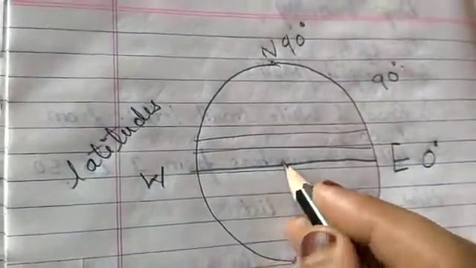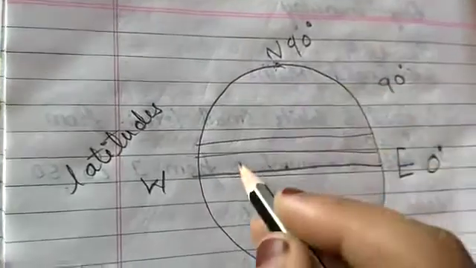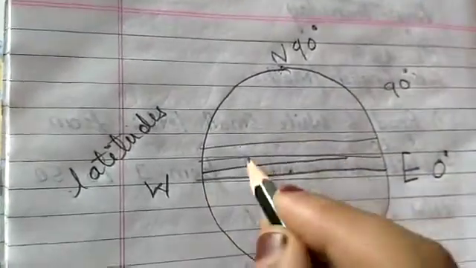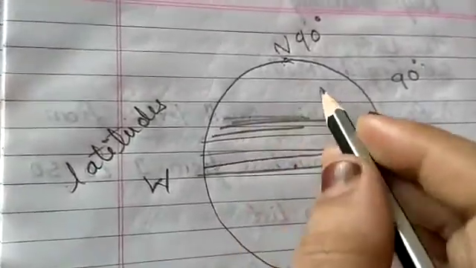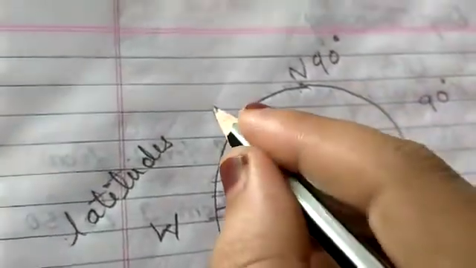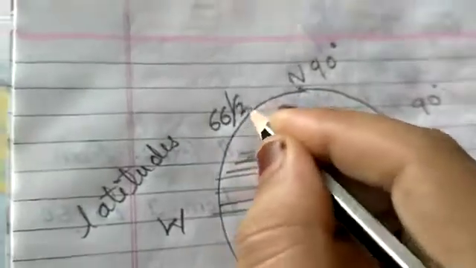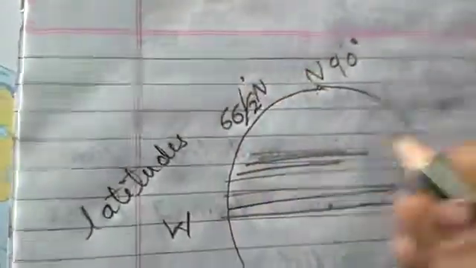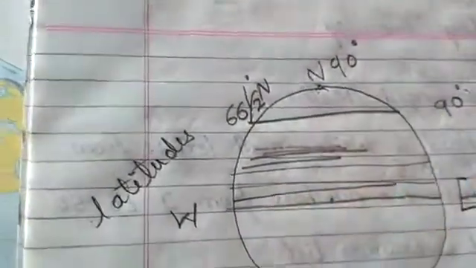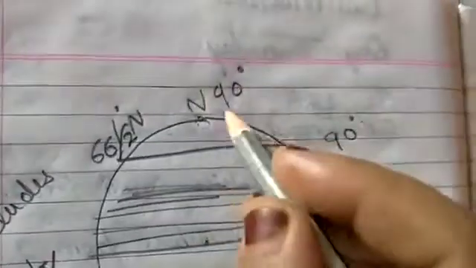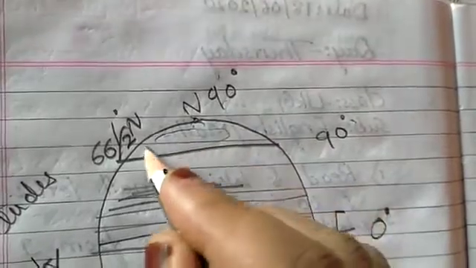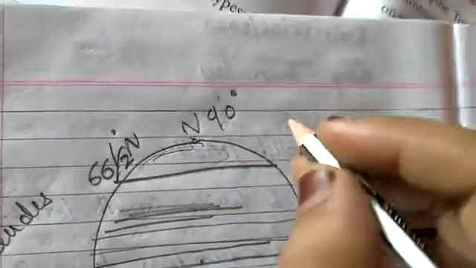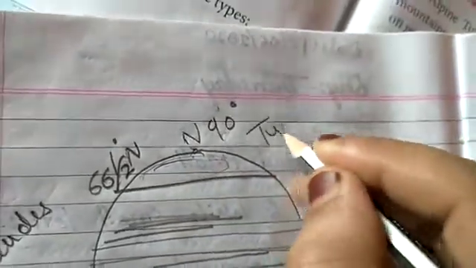From the equator to the north pole, suppose 1, 2, 3, 4, 5, 6, 7, 8, 9, 10, like that, 66.5° north and 90° north. This area is called the tundra region.